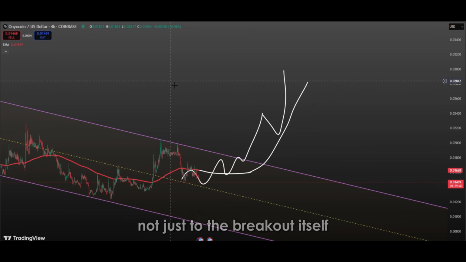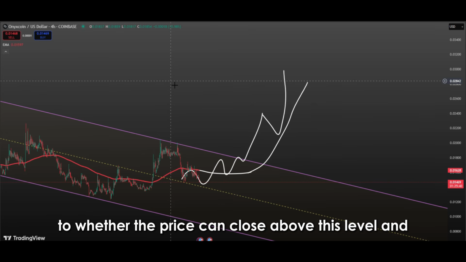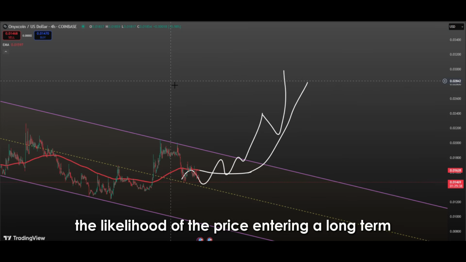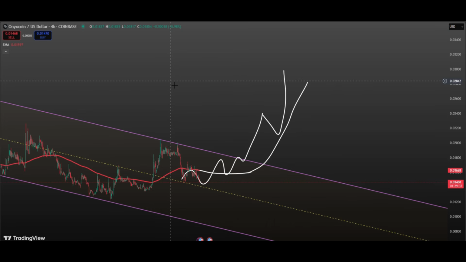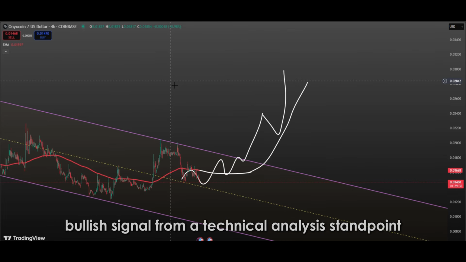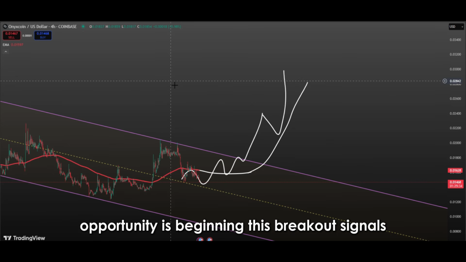Investors should pay attention not just to the breakout itself, but also to whether the price can close above this level and whether it acts as support. If these conditions are met, the likelihood of the price entering a long-term bullish trend is quite high. In conclusion, the price moving above the 200 EMA is a very strong bullish signal from a technical analysis standpoint and may indicate that a buying opportunity is beginning.